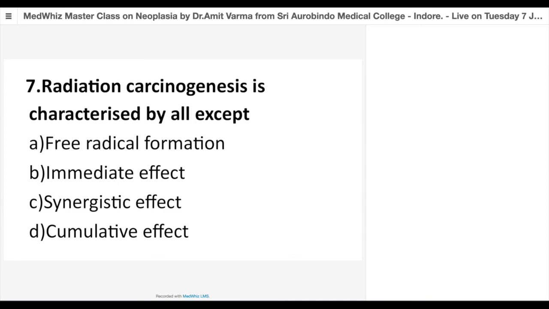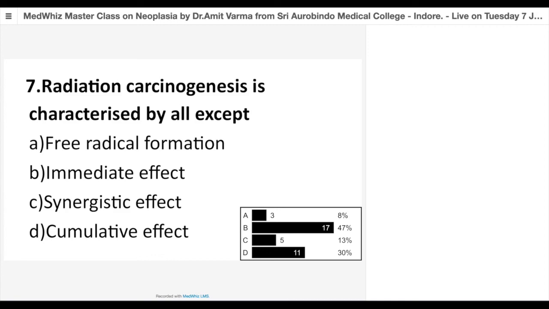Yes, majority are correct because there is always a latency in the effect of carcinogenesis by radiations. So that's all for today's lecture. If there are any queries, or if no queries, then we can call it a day.